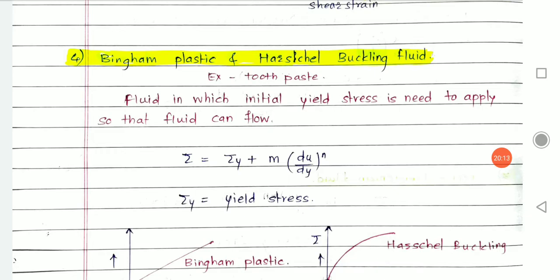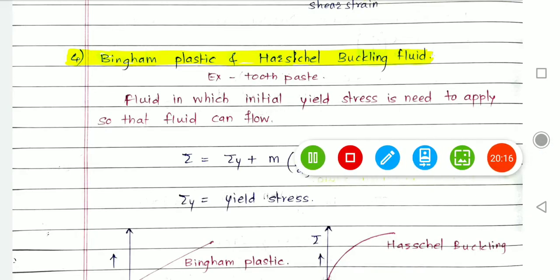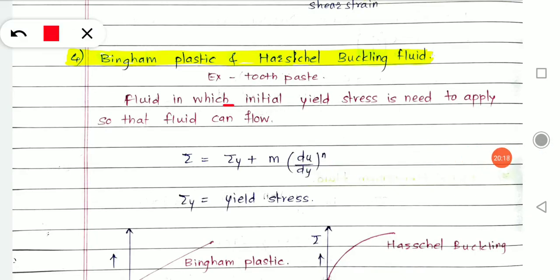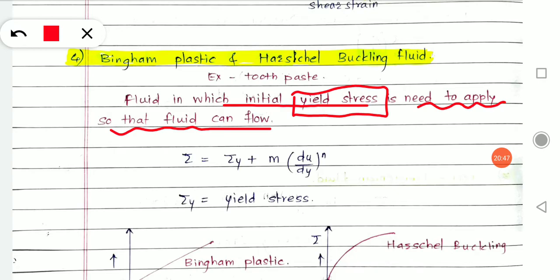What's the property of this fluid then? Here, in the fluid in which an initial yield stress needs to be applied so that the fluid can flow, what happened? Like every fluid flows under its own weight, right? But this toothpaste is not flowing on its own weight because it requires some initial yield stress. And then afterwards it will behave like a fluid.